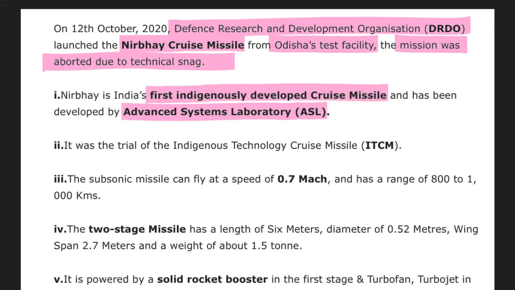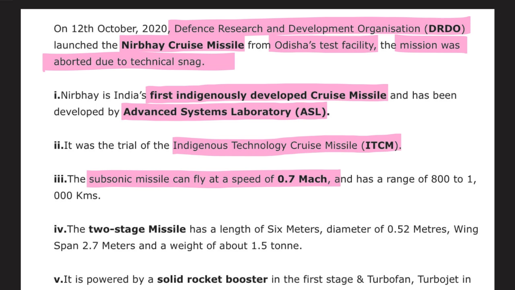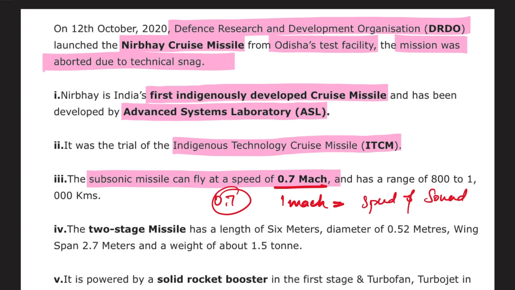It was a trial of the indigenous technology cruise missile. The subsonic missile can fly at the speed of 0.7 Mach. This means 1 Mach is equal to the speed of sound. So the speed of this subsonic missile is 0.7 Mach, that is 0.7 times the speed of sound.